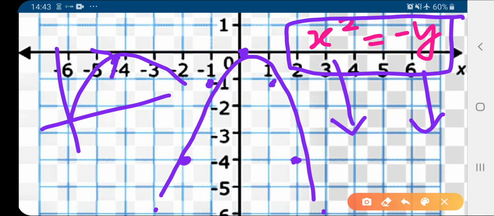So to draw a parabolic equation, of the two variables x and y, one will be in the quadratic form and the other will be in the linear. So x to power 2 and y to power 1, or y to power 2 and x to power 1. So according to the axis there should be plus minus. So this is the type of equation for the new curve which we